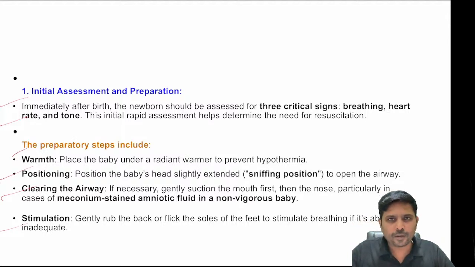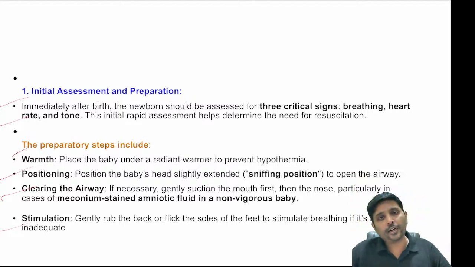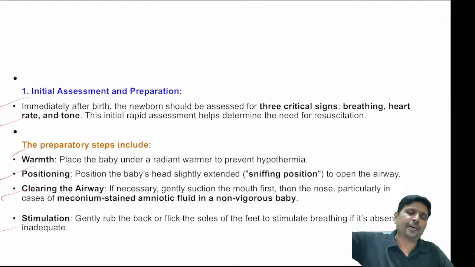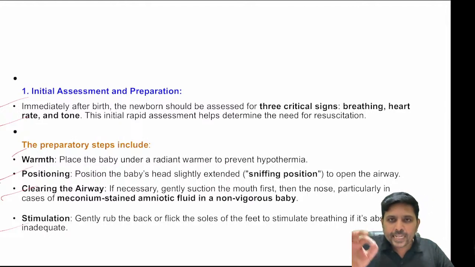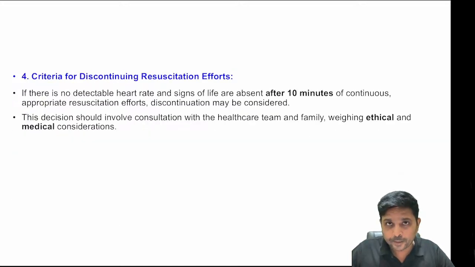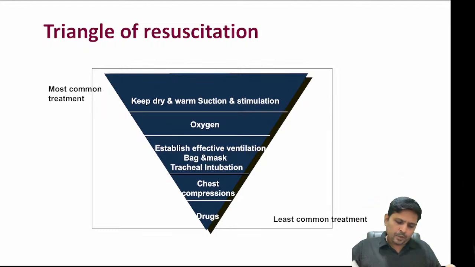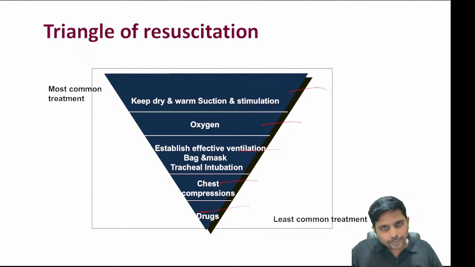But the current guideline is that even when the baby has meconium aspiration, bag and mask ventilation can be done. Why? Because if you don't start bag and mask ventilation, by the time you search for endotracheal intubation, the child would have gone into birth asphyxia. I repeat, even in meconium aspiration, bag and mask ventilation can be done. So these are all the treatments offered to that child.